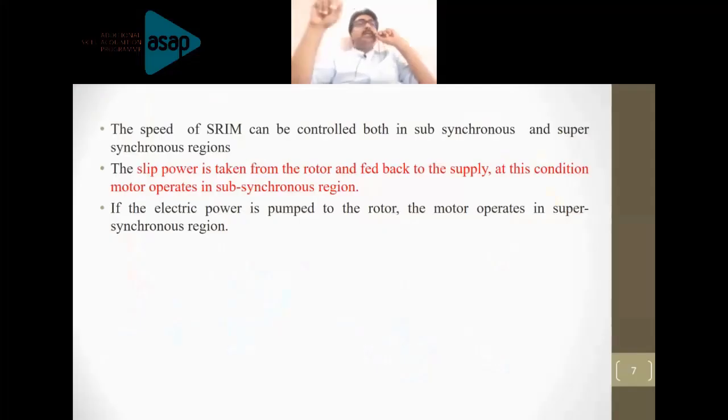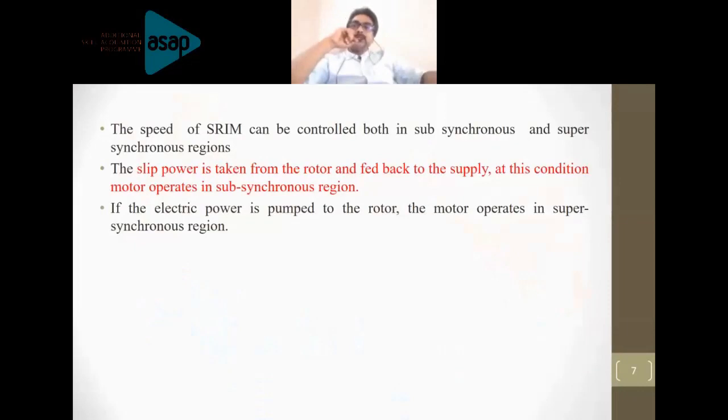So in the next slide, if you have a look at it, the slip power recovery scheme can be implemented for both the subsynchronous and supersynchronous regions. So you can achieve speed control of the slip ring induction motor with the help of the slip power recovery scheme in both the subsynchronous region and also in the supersynchronous region.